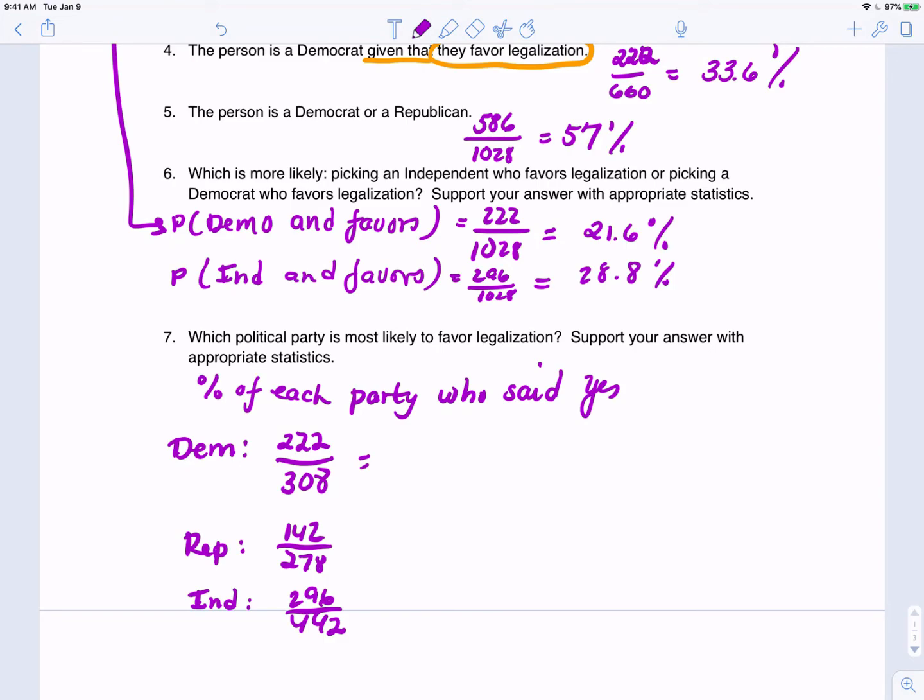For the Democrats, 222 out of 308 favored it. In other words, 72.1% of the Democrats surveyed favored legalization. Of the Republicans, this would be only 51.1%. And of the independents, we have 67%. So of the three political parties, it looks like the Democrats would be most likely to favor legalization, because a greater percentage of the Democrats surveyed said yes.